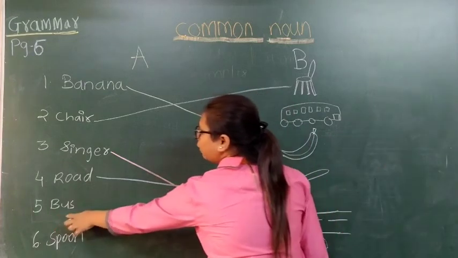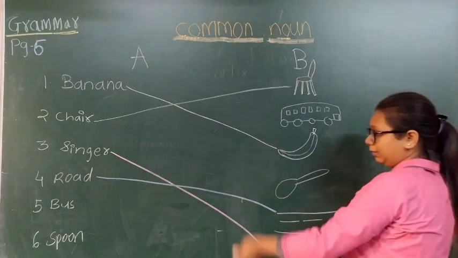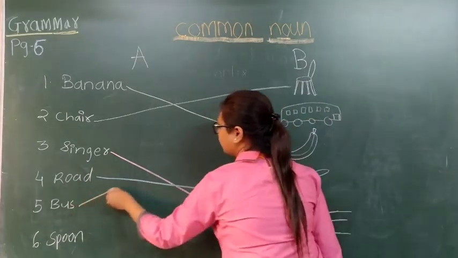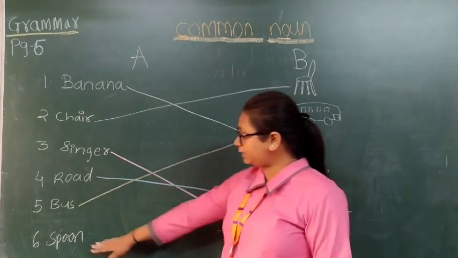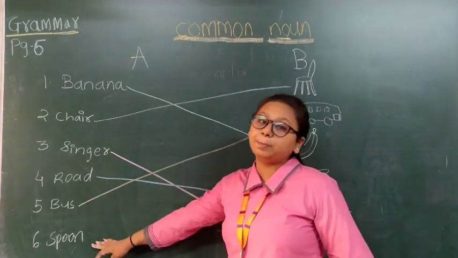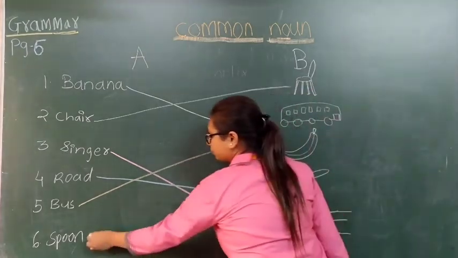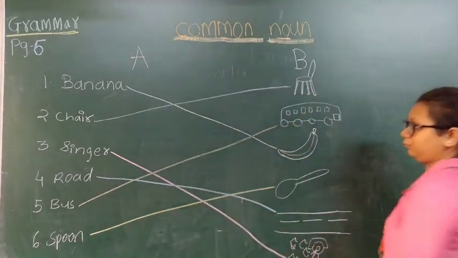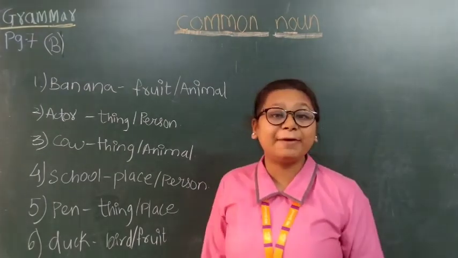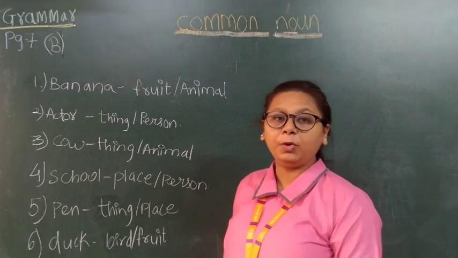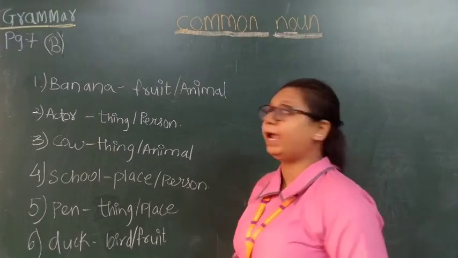Next one. B-U-S. Bus. Where is the picture of a bus? Here. Last one. S-P-O-O-N. Spoon. So here, this one. So students, now coming to question number B, page number 7. What do you have to do then? You have to circle the correct options, okay?